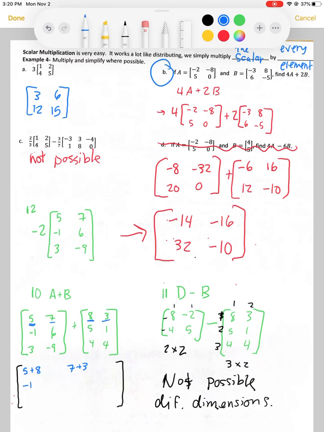-1 plus 5, I'm going to switch colors so I can keep underlining. 6 plus 1, 3 plus 4, and -9 plus 4. We matched up the elements and just added them together. The only thing here that would change if this were subtraction, for example, if instead of plus, this was a subtract sign right there, is these would just become subtract. And that's the only difference.